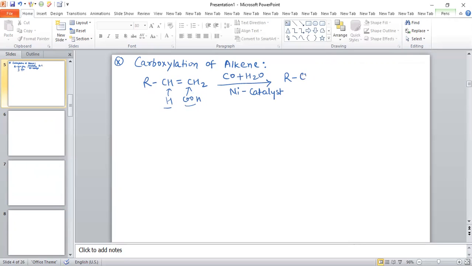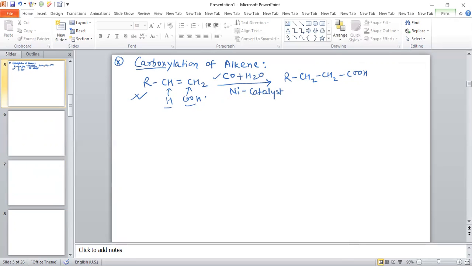It will form RCH2CH2COOH. Since we use carbon monoxide and the reactant is an alkene, we call this reaction carboxylation of alkene. So by carboxylation of alkene, we can prepare carboxylic acid.